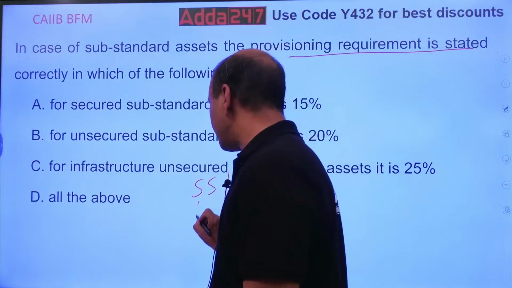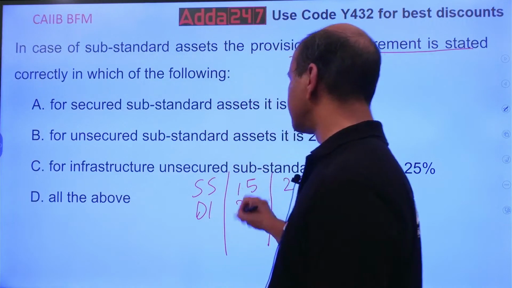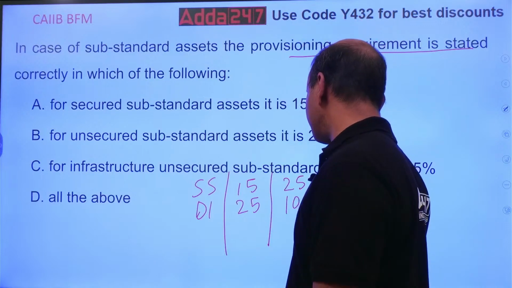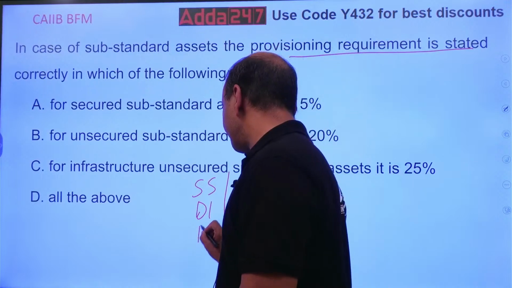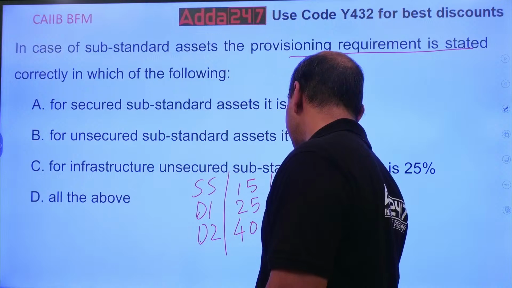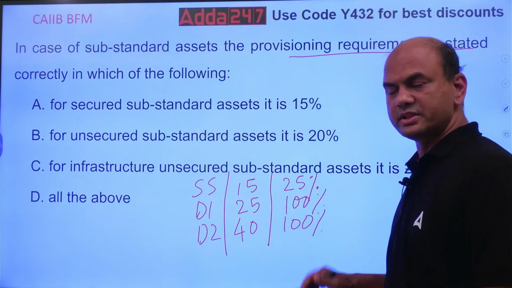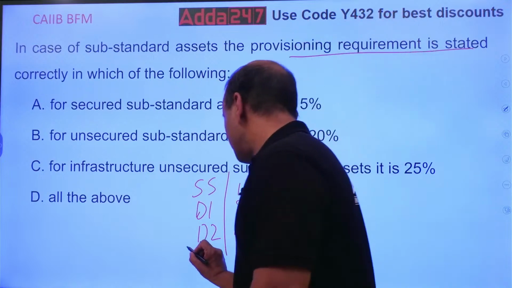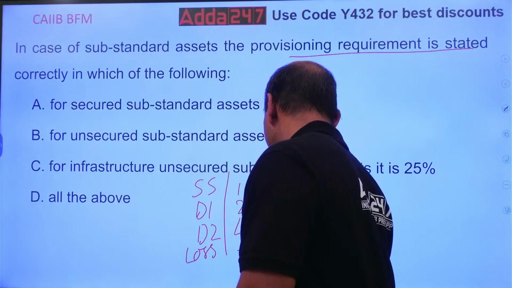For doubtful one, D1, it is 25% for secured, 100% for unsecured. Okay, D2, doubtful 2, it is 40 and 100: 40% for secured, 100% for unsecured. And loss asset, loss, it is all 100. Okay, both.